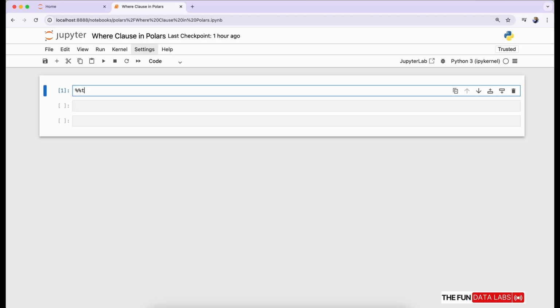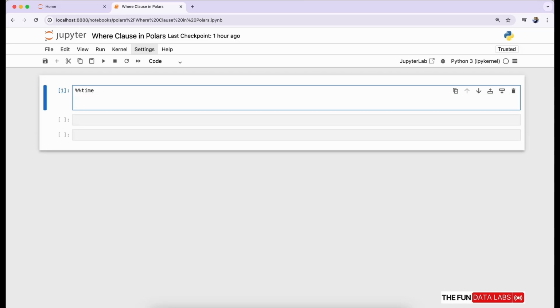Let's go to the first cell. In our first cell, we are using the %%time command, which is a magic command in Jupyter Notebook that measures the execution time of the code within the same cell. When you include %%time at the top of a cell, it reports the wall time taken to execute all the code in that cell. Import the Polars library as pl.